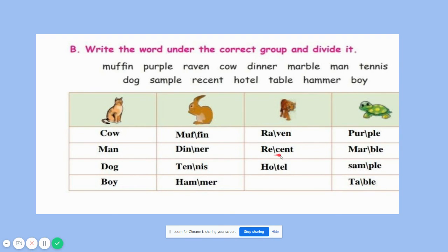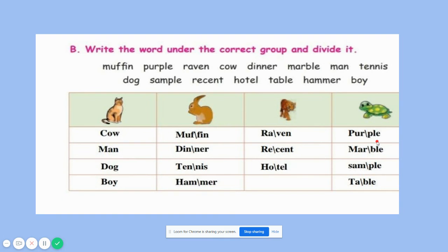So E and E. Between vowel sounds we have a consonant. So we need to divide after the first vowel letter. Yes. Next is hotel. So again here what are the vowel sounds? O and E. So in between we have a consonant T. So we need to divide it after the first vowel sound. The last one is, yes, so LE.